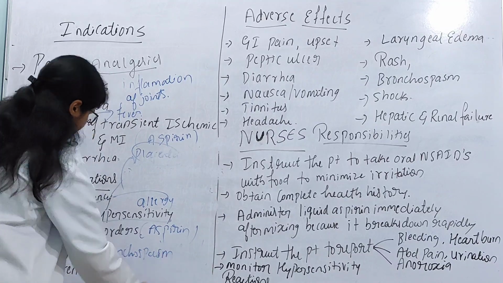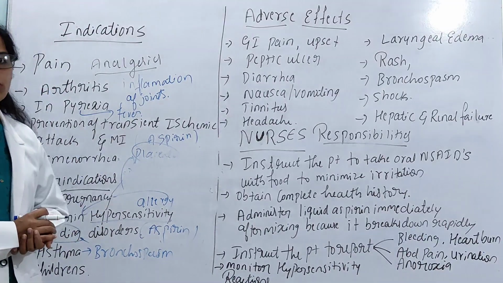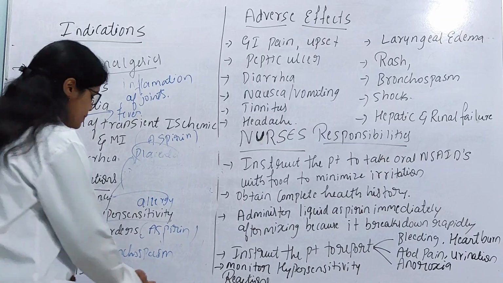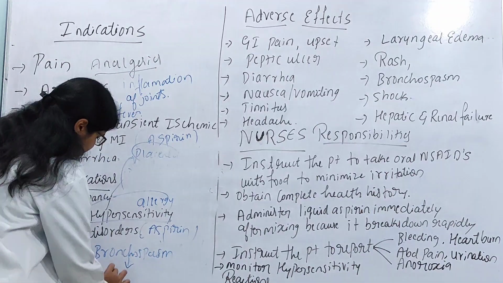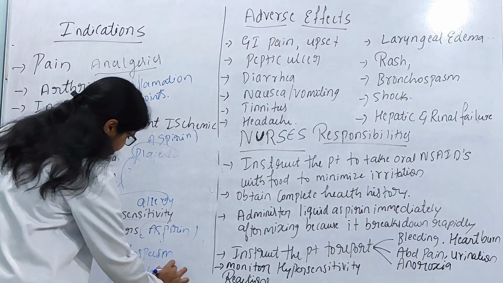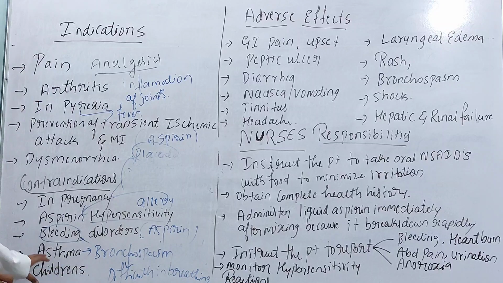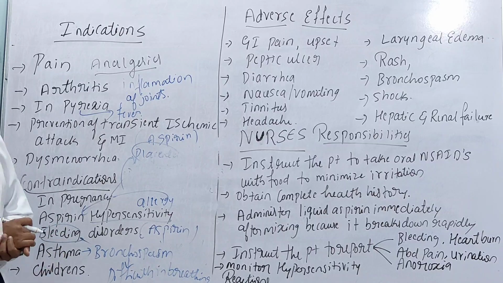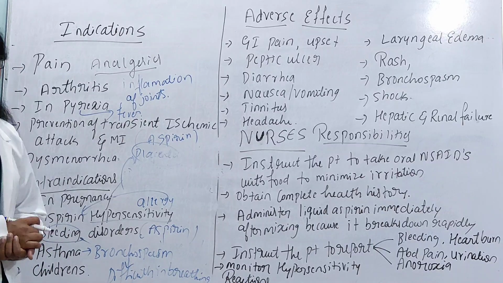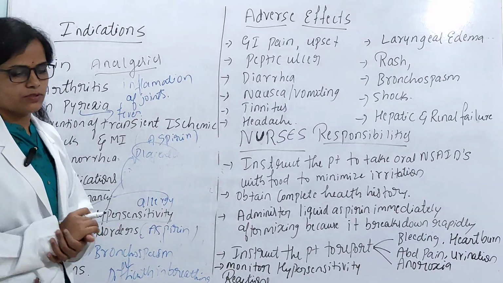Bronchospasm. Bronchospasm is nothing but a narrowing or the spasm of the bronchioles. Means once the bronchial spasm occurs, he may be having difficulty in breathing. So this is contraindicated during pregnancy, aspirin hypersensitivity, bleeding disorder, asthma, and lastly, children. Means whenever you are administering drugs to children, you should take the opinion of the pediatricians.